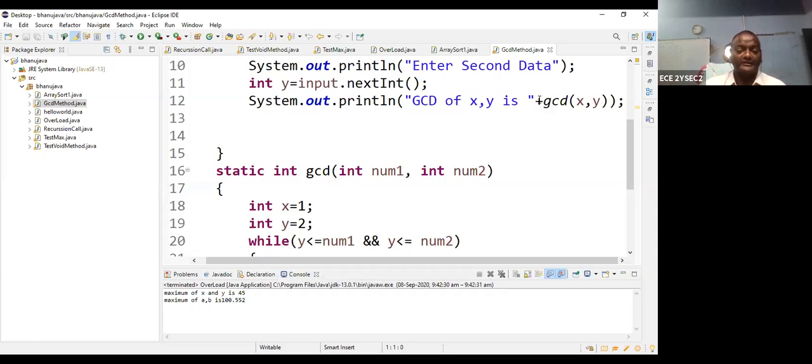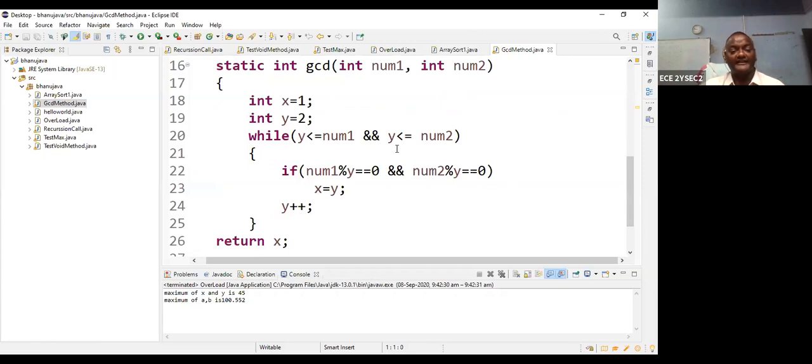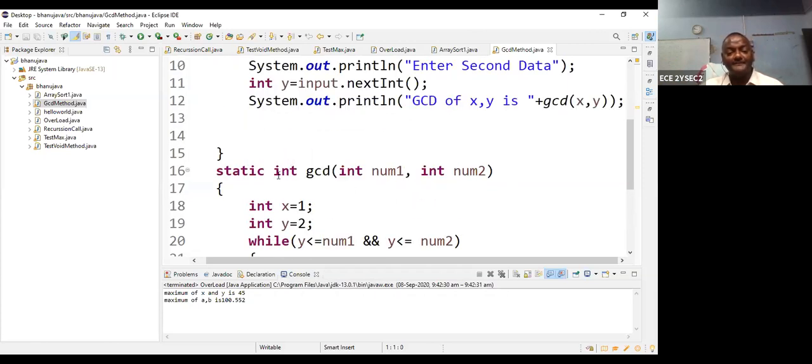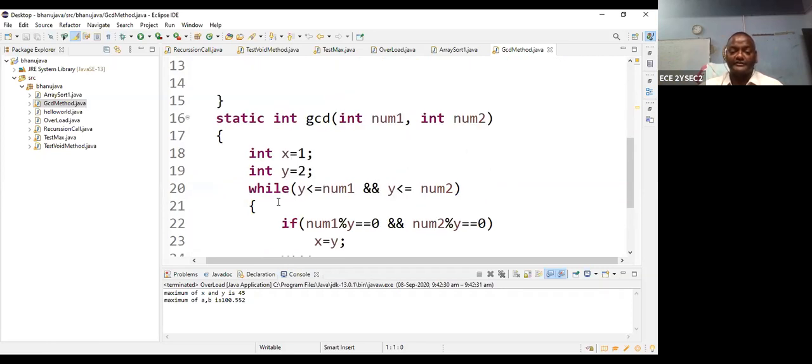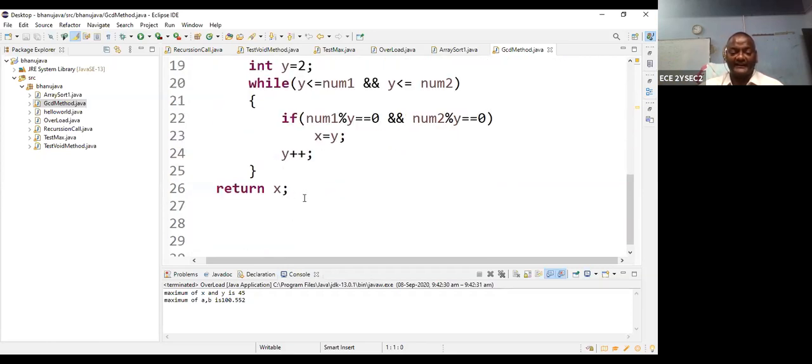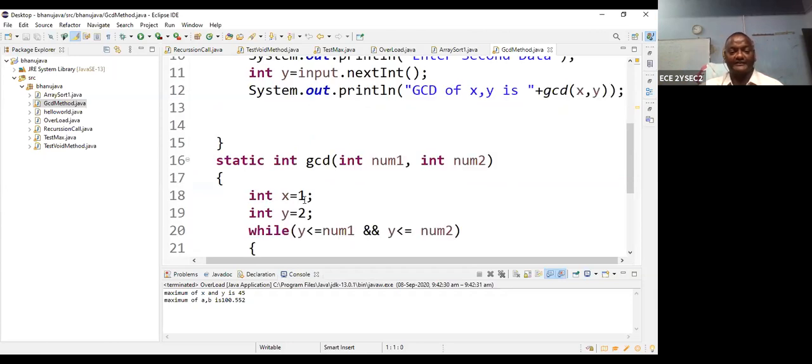Okay, all right. Now in this program, I am finding the GCD value. What is the return type? The return type is integer, so you can return some value, and wherever the function is called, you can store the return value. Once it is called, the arguments are passed, the program executes, and it returns the X value.